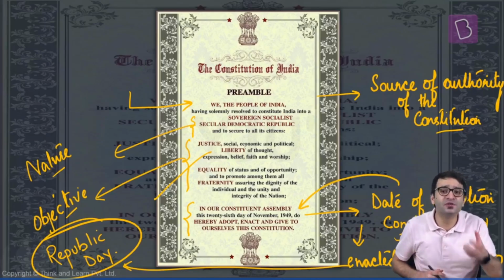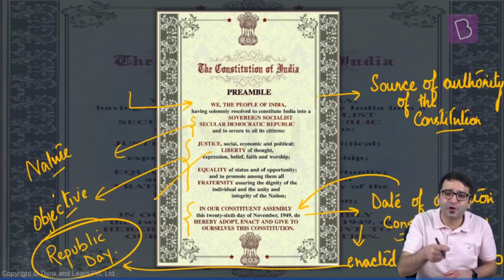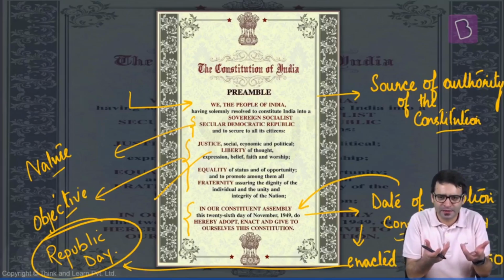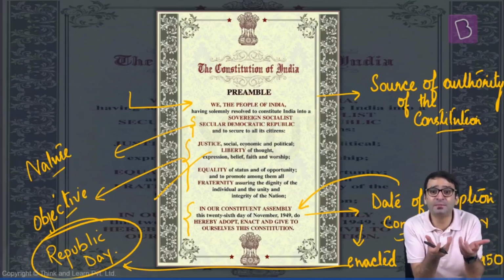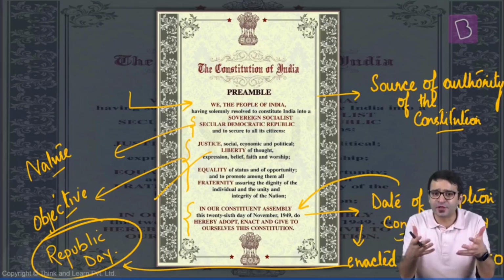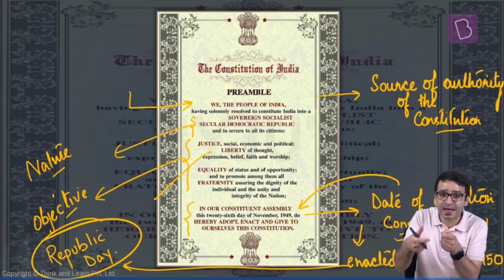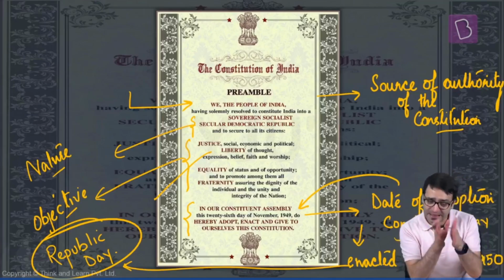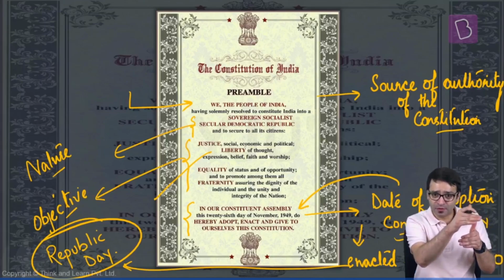Some parts, such as citizenship, came into force on 26 November 1949 itself. Some parts, such as provisional government, because we had a provisional government, although this government was not elected by the people. The first elections were conducted in 1951. So the first time people voted to elect their government in independent India was in 1952. But till 1952, we had a government headed by Pandit Nehru.